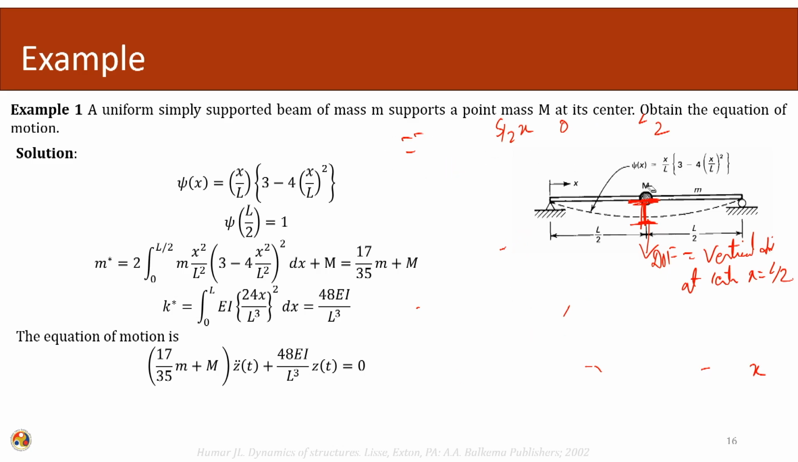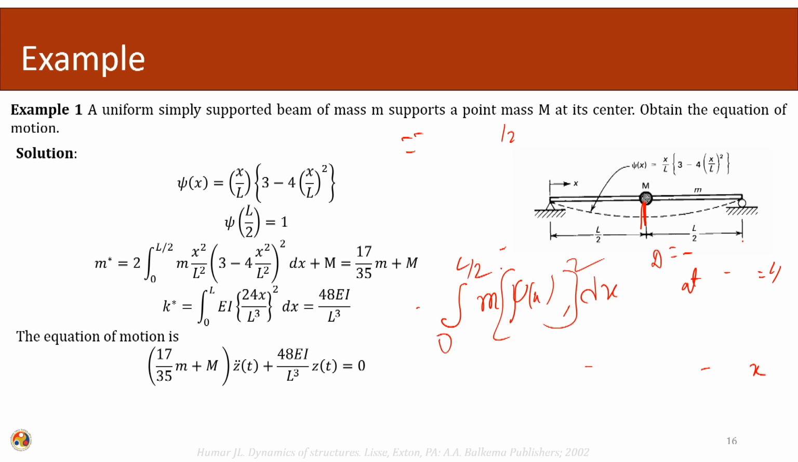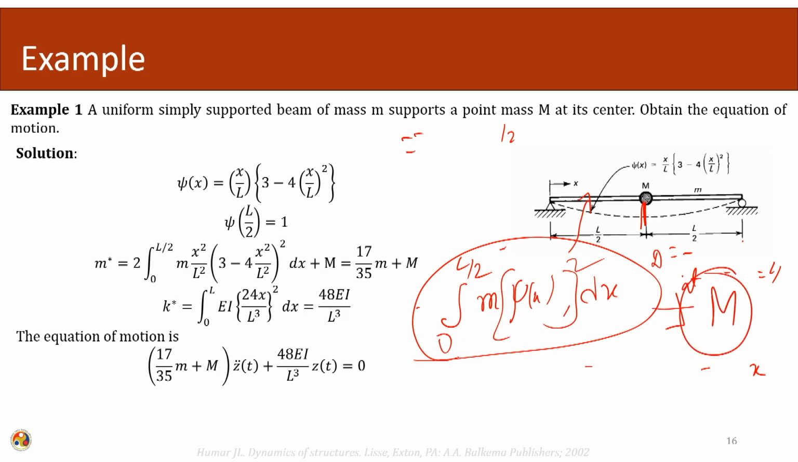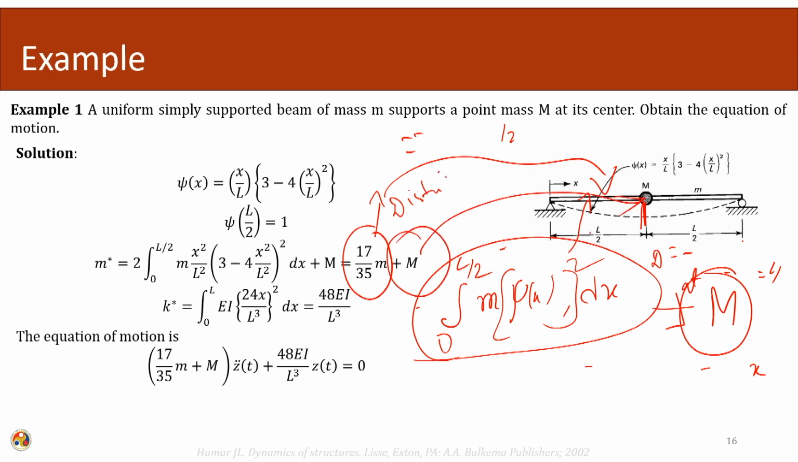Once we have the shape functions, we can calculate the equivalent mass of the system. The equivalent mass of the system will be m. This term is due to the distributed mass of the system, plus at the center there is a concentrated mass. So, this part is due to the distributed part, and this part is due to the concentrated mass.